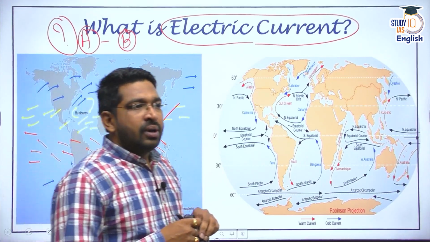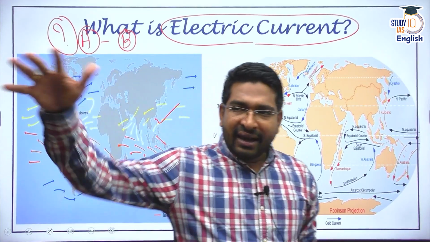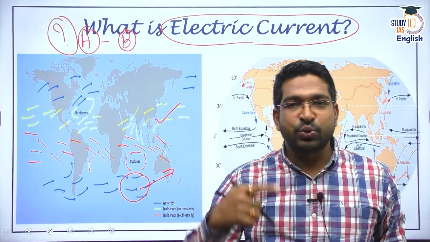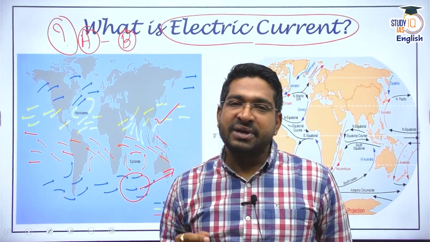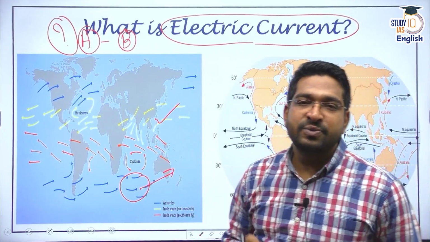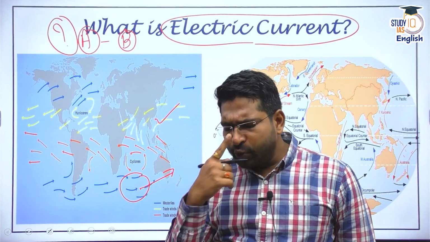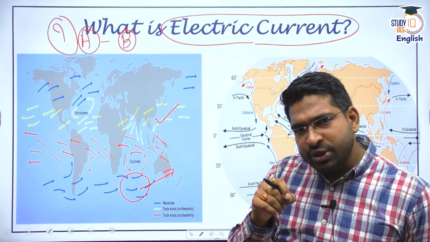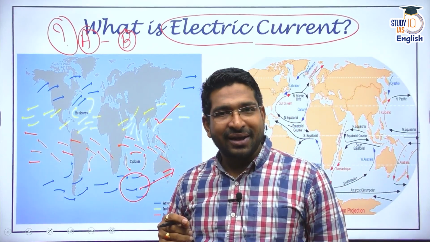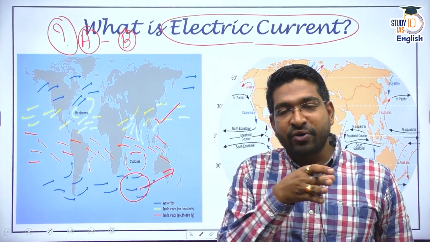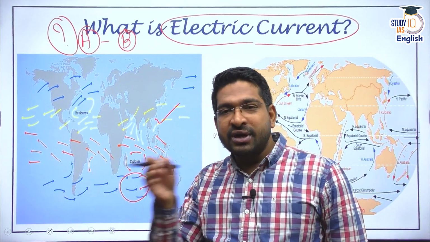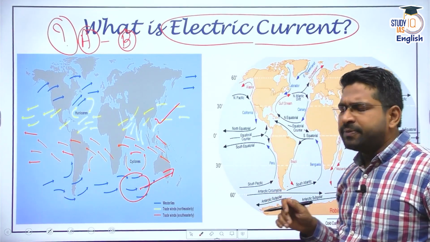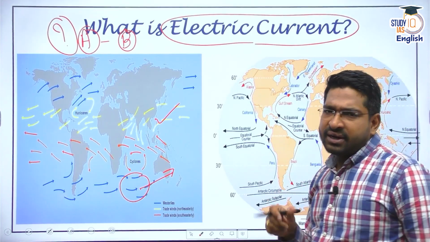Now, do you know why a current of air moves or a water current moves? We have understood that from our basic physics 101, whatever we have understood from classes 6, 7, 8, 9. We know, sir, air moves from a location of high pressure to a location of low pressure, correct? Wind is nothing but a movement of air from one position to another position, high pressure to low pressure. Now same thing with water also. You do know water needs some sort of gradient, isn't it?